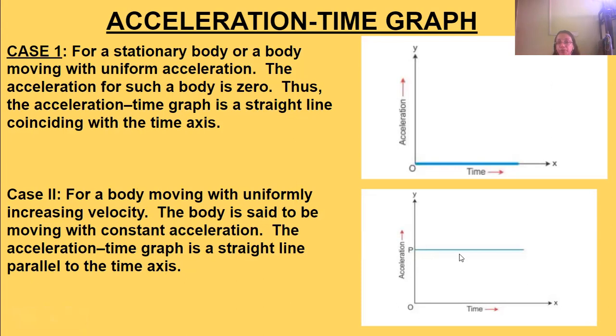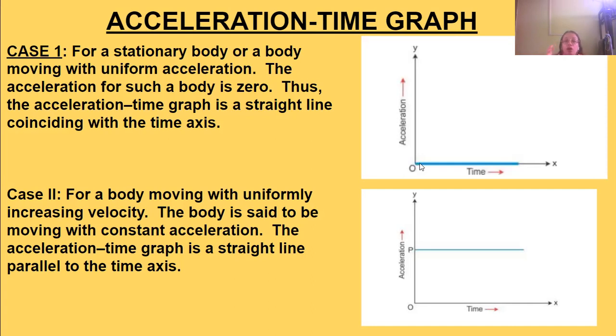In the first case, the acceleration itself is zero because the body is stationary, or moving with uniform velocity. In the second case, what happens? The velocity of the moving body